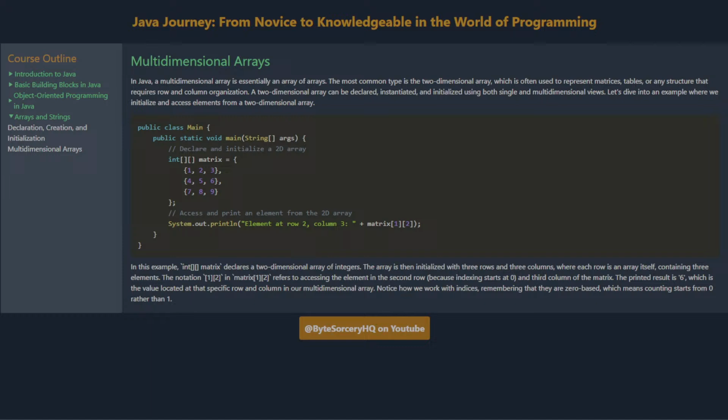In this example, int[][] matrix declares a two-dimensional array of integers. The array is then initialized with 3 rows and 3 columns, where each row is an array itself, containing 3 elements. The notation matrix[1][2] refers to accessing the element in the second row, because indexing starts at 0, and third column of the matrix. The printed result is 6, which is the value located at that specific row and column in our multidimensional array. Notice how we work with indices, remembering that they are 0-based, which means counting starts from 0 rather than 1.